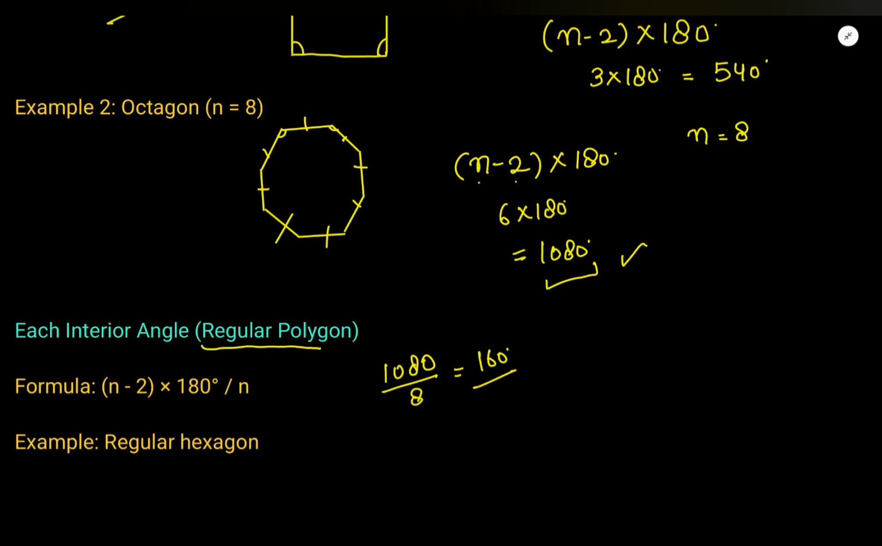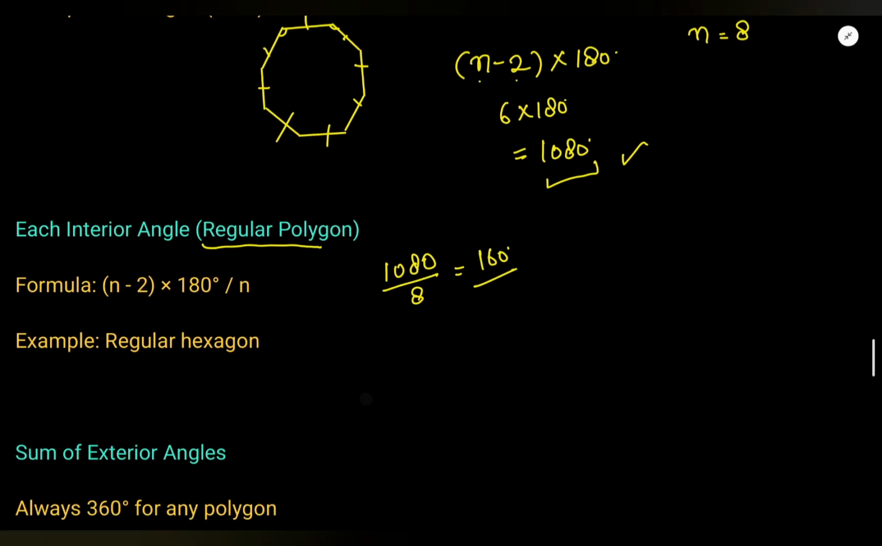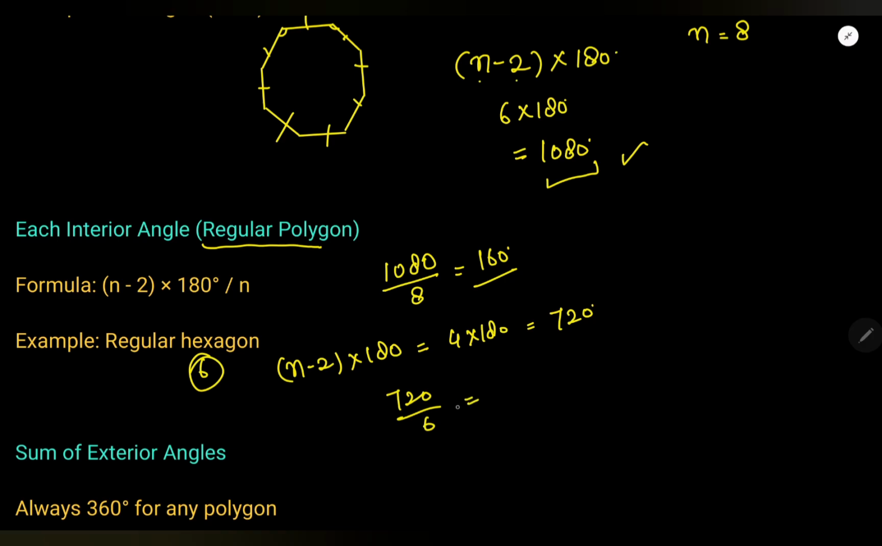Okay, so in a regular hexagon, first you will find the sum of angles, that is equal to n minus 2 times 180. Hexagon means 6 sides. 6 minus 2 is 4. 4 times 180, that is 720 degrees. Now 720 divided by 6, because it is a regular hexagon, so all angles will be equal, that is 120 degrees.